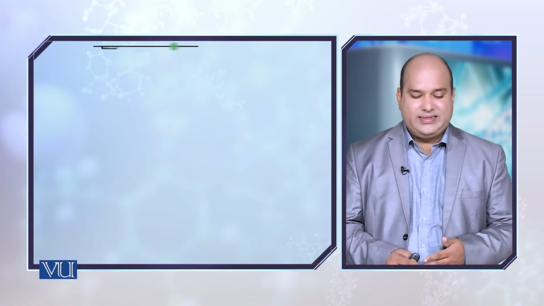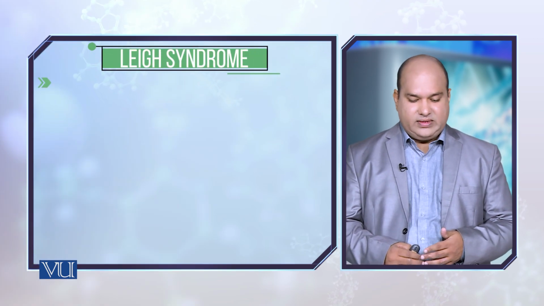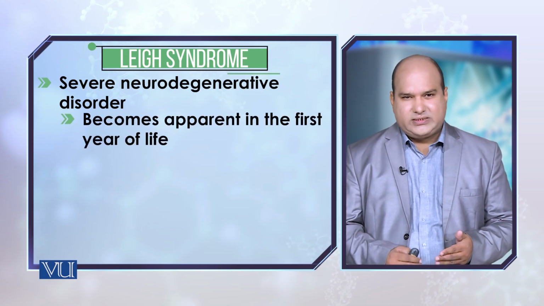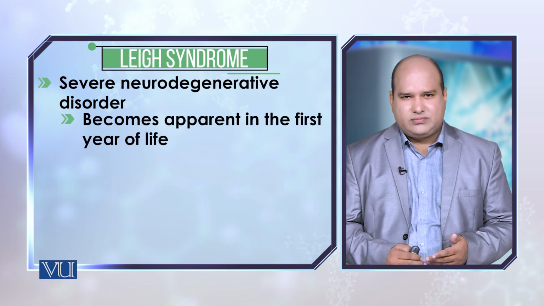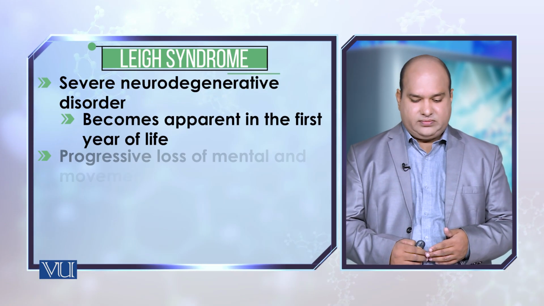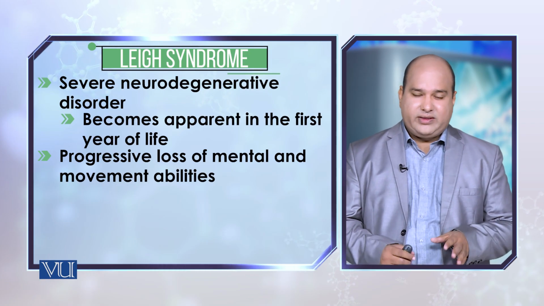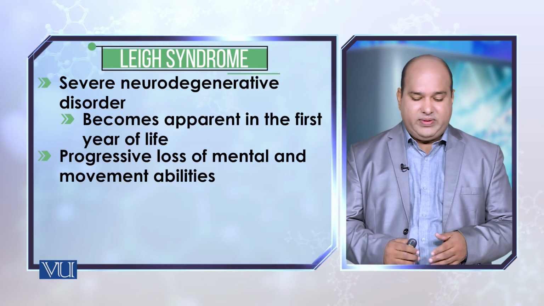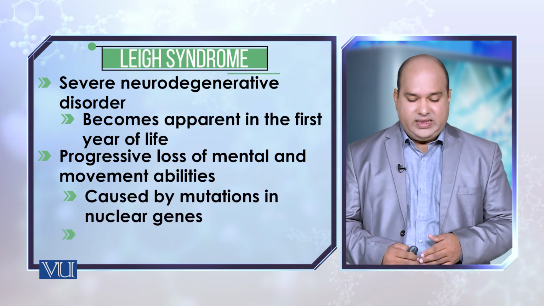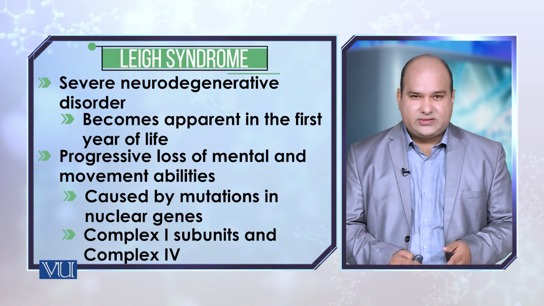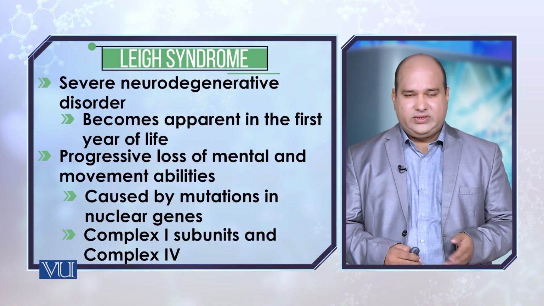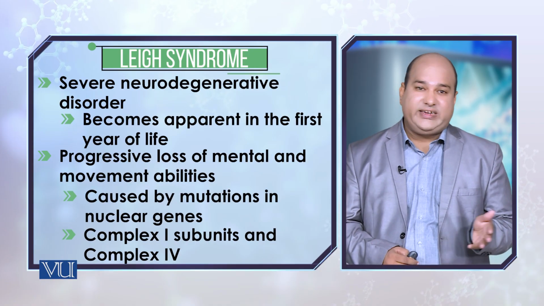Then finally, there is Leigh syndrome, a very severe neurological disorder, especially in infants; its symptoms start appearing in the very first years of life. It leads to progressive loss of mental abilities, caused by mutations in the complex 1 and complex 4 subunit genes, the genes which take part in the formation of these complexes of the ETC.